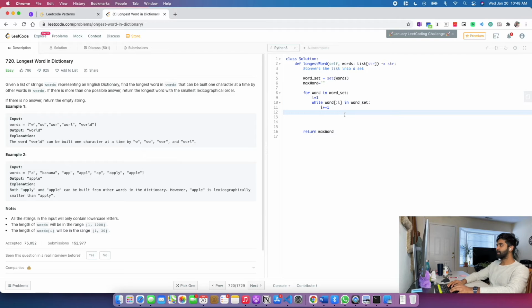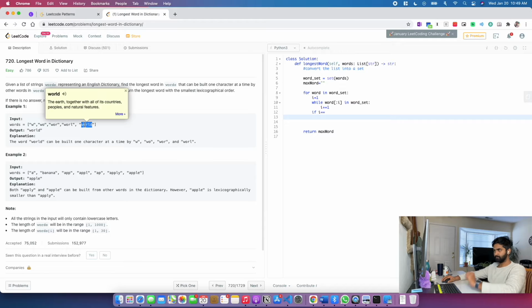And by the time the while loop ends, it should end with the length of the word. So if we have WORL, 1, 2, 3, 4, and the length of this word is 5. I plus equals 1.